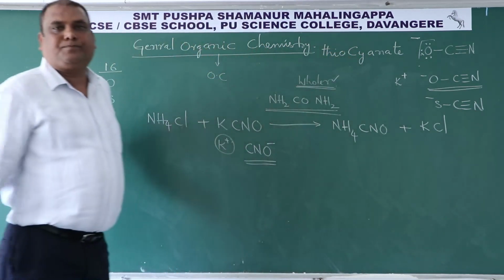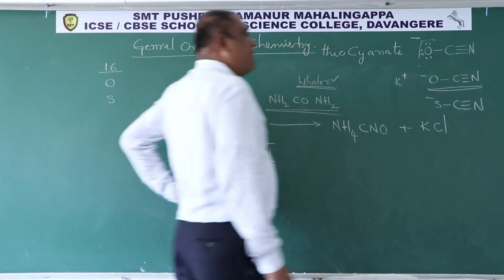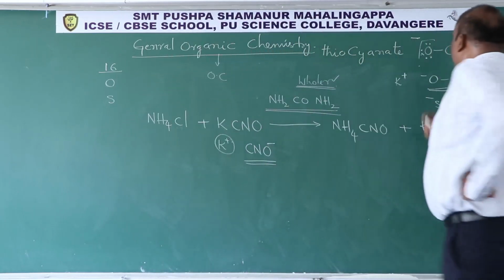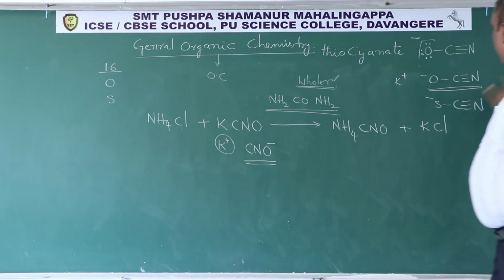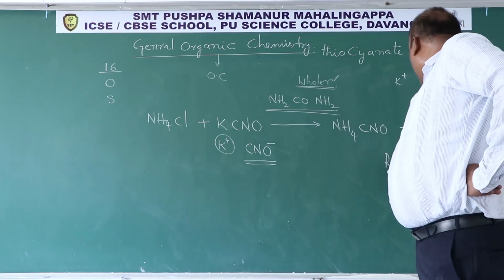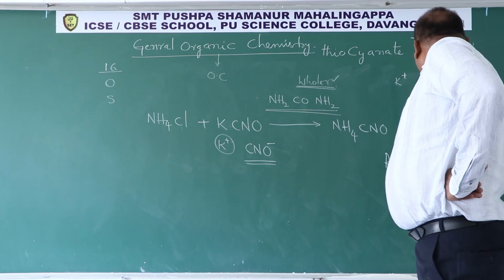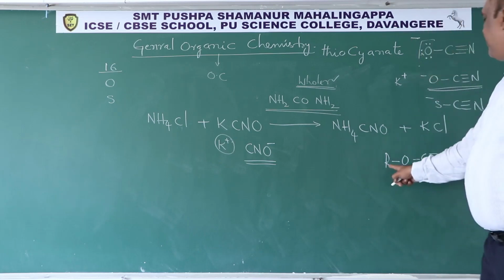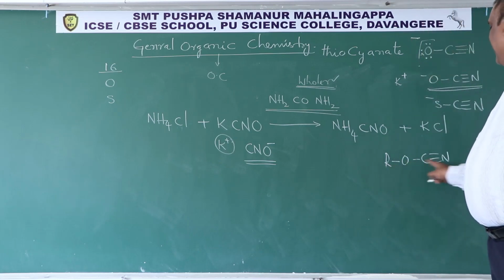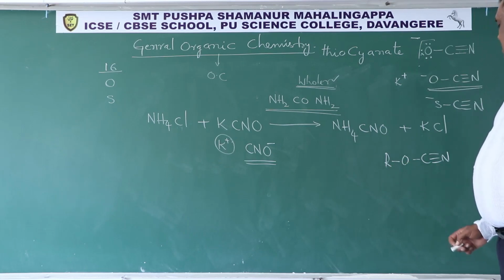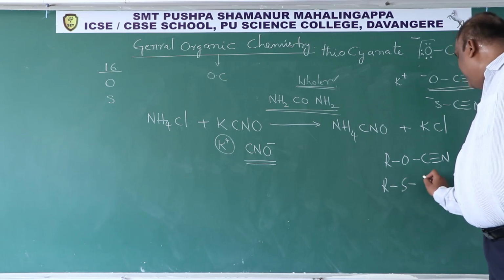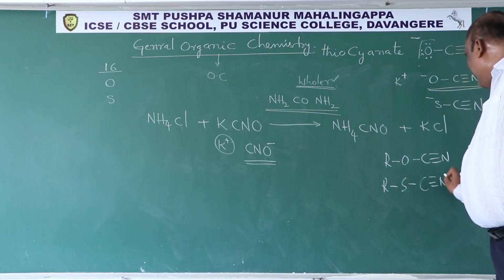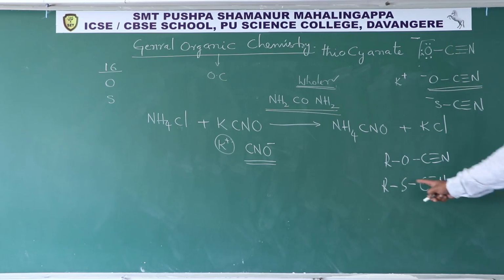Now, suppose this oxygen is attached to some R by a covalent bond, then this is called alkyl cyanate. If it is attached to SCN, then it is called alkyl thiocyanate.